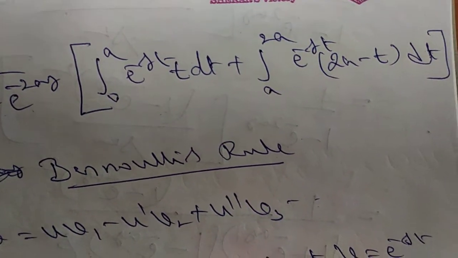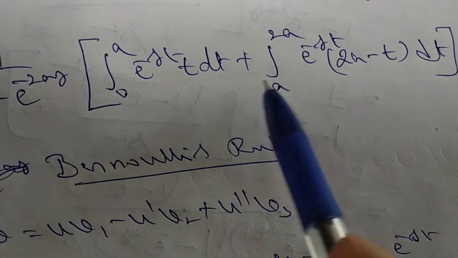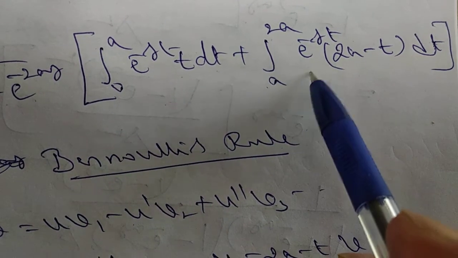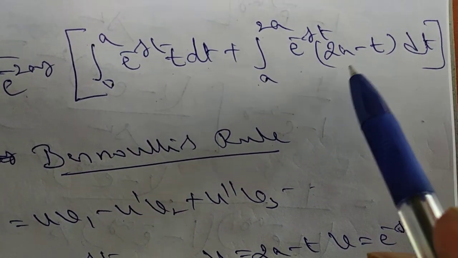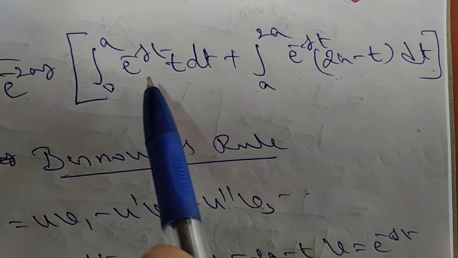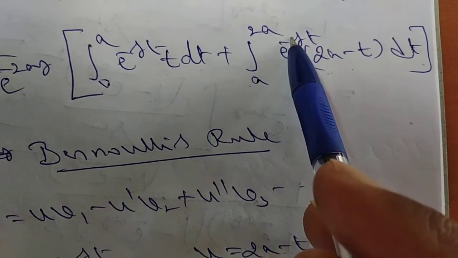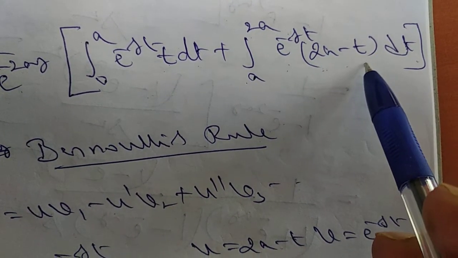So the Laplace transform of f of t is equal to 1 over 1 minus e power of minus 2as, times the integral from 0 to a of e power of minus st into t dt, plus the integral from a to 2a of e power of minus st. In this interval the function is 2a minus t, into dt. Now you have to integrate e power of minus st times t, and e power of minus st times 2a minus t. How to integrate?